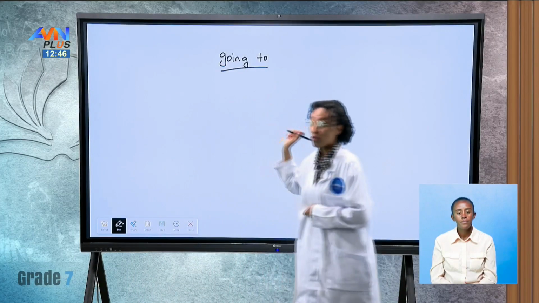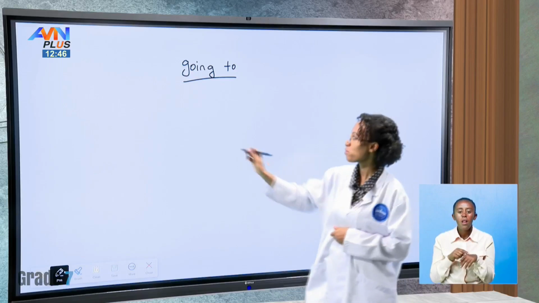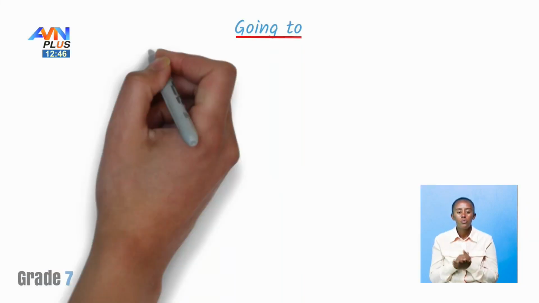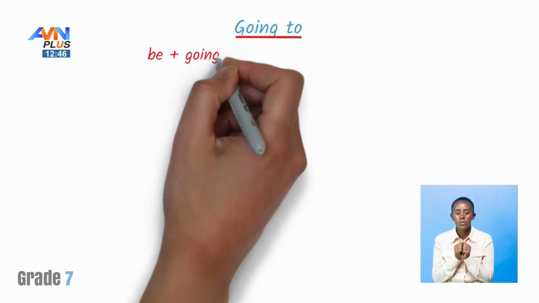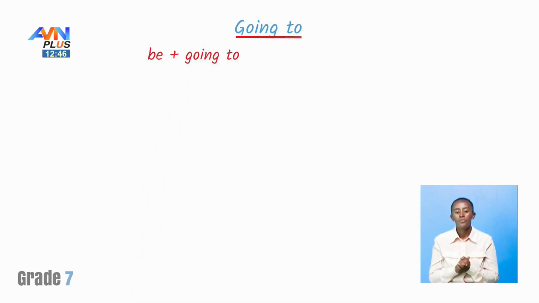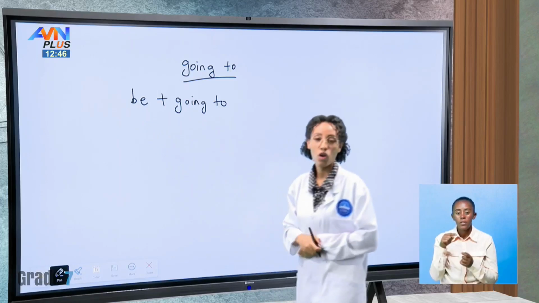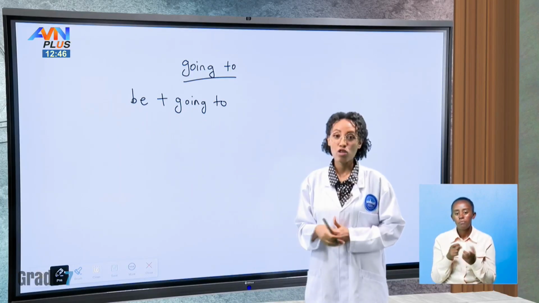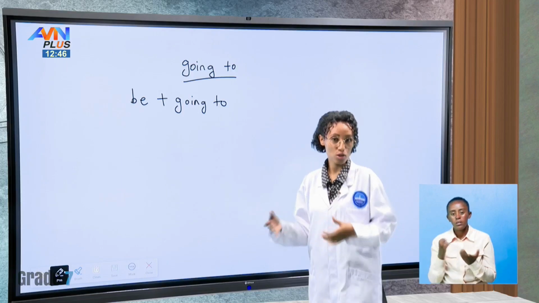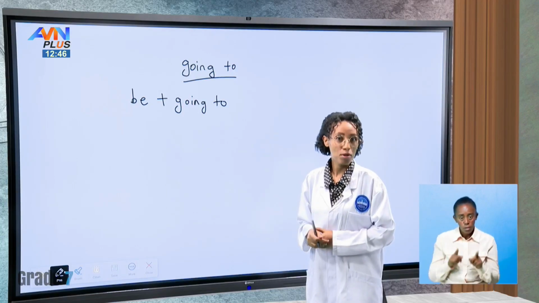In the case of going to, we have to use the verb to be with going to. Unlike will, we don't have lots of ways that we could use going to, but we have a few ways.